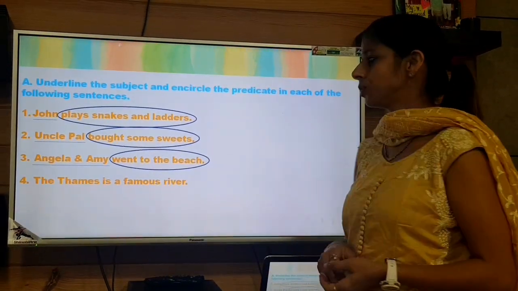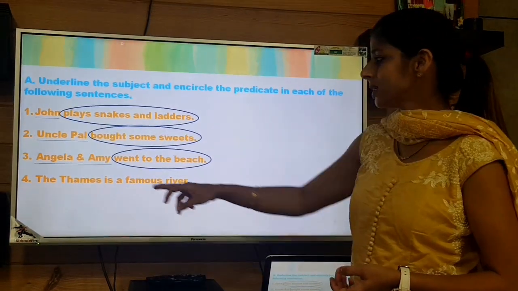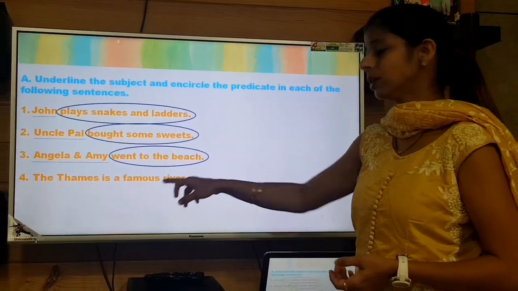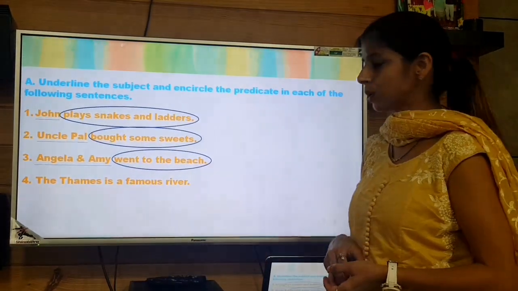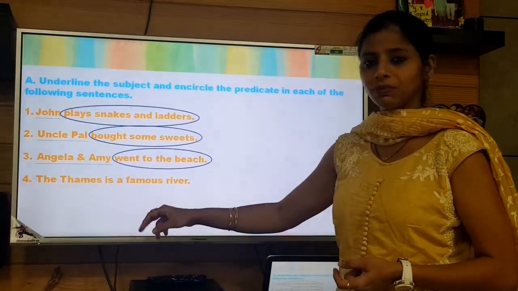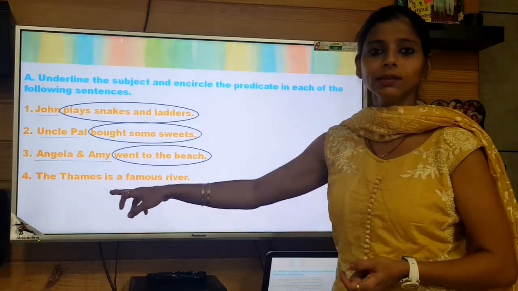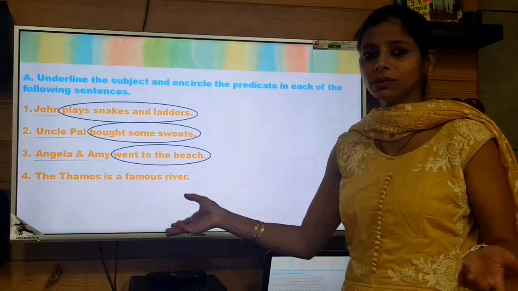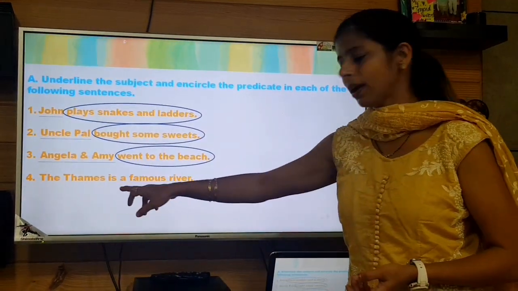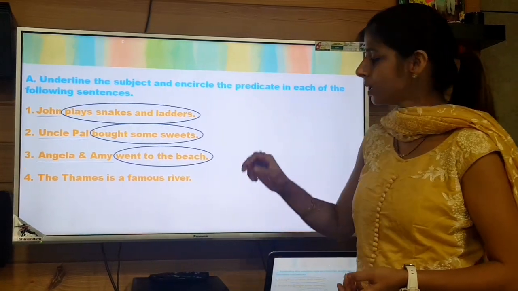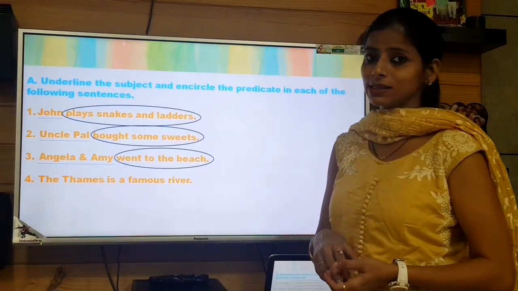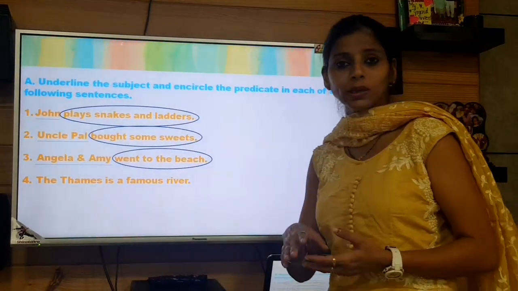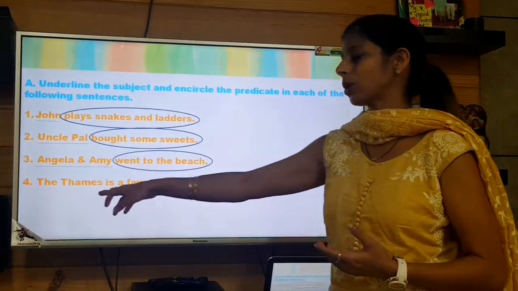Then move to the fourth one, that is: The Thames is a famous river. Now what is the helping verb here? Is is the helping verb. We don't have a main action word, so the helping verb is is. Now what is it attached to? What is it talking about?